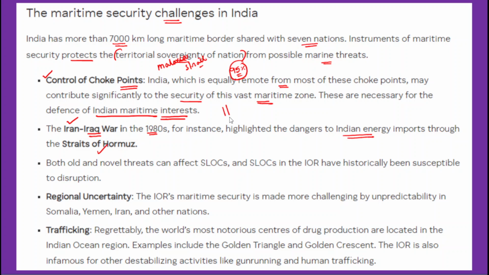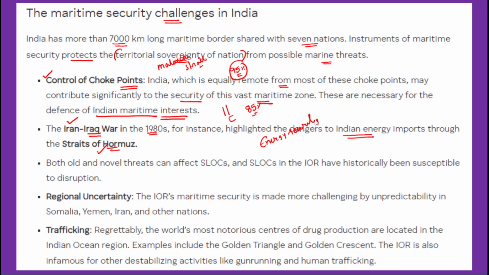The Persian Gulf is linked with the Arabian Sea through the Strait of Hormuz. Since 85% of our oil is imported from other countries, it is very important for India to protect these shipping routes. Therefore, it ensures India's energy security.